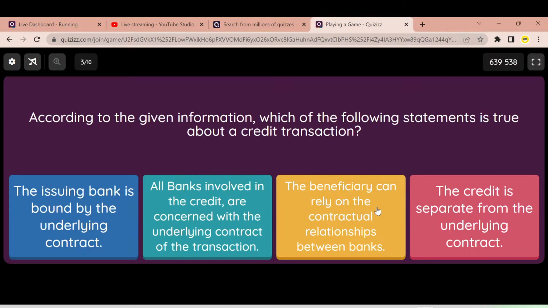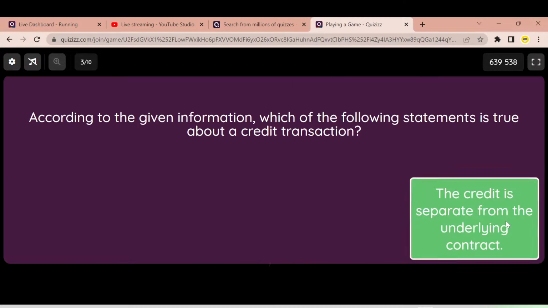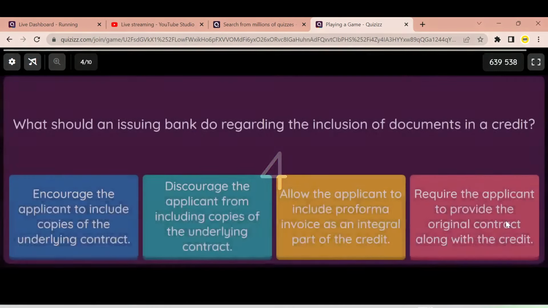Here we refer to Article number 4. Article 4 says the underlying contract and the documentary credit itself are two different aspects. They are separate from each other. The bank need not be involved with that underlying contract, and the beneficiary is not allowed to rely on the contractual relationship between the banks. So out of the 4 options given, the only statement that is correct is answer D. It says the credit is separate from the underlying contract. Let's move to the next question.